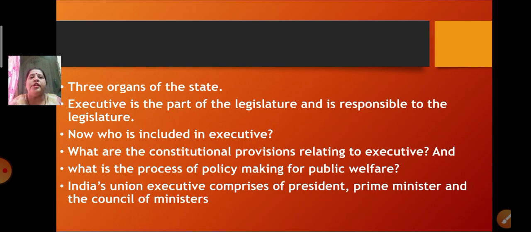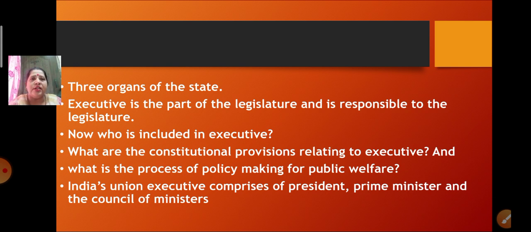Then we have also learned about the three organs of the state. Which are the three organs of the state, children? One is legislature, second is executive, and the third one is judiciary. In the previous lesson we learned about the legislature. Now we are going to learn about the executive. But as you all know, the executive is also a part of the legislature, and is responsible to the legislature, that is the people, those who are looking after the welfare of the people.